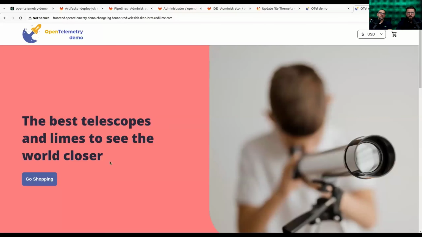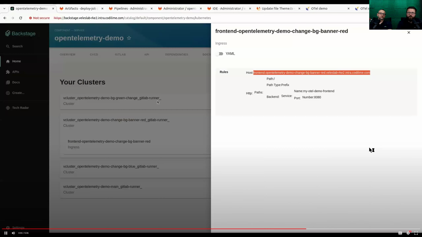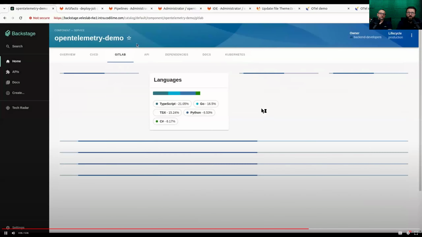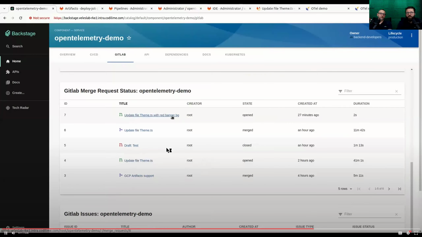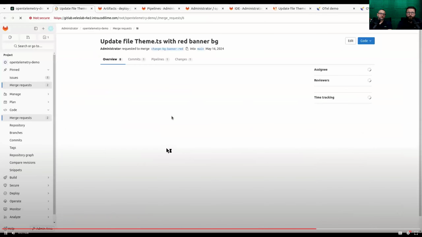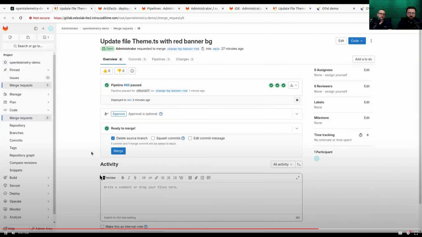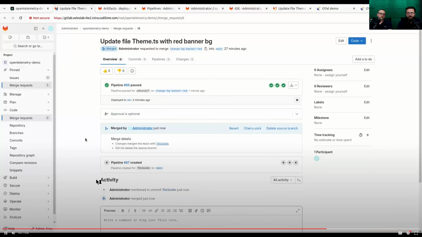This environment is accessible for our new team member. His change is also visible within his environment. So one part of his work was successful. Everything is green in the pipeline. I can now try to merge his solution, assuming that he got all the approvals.